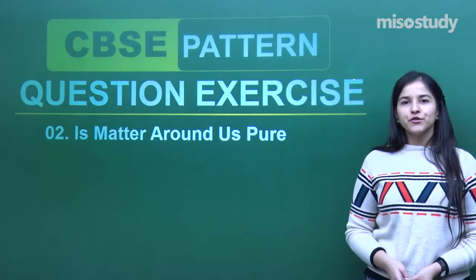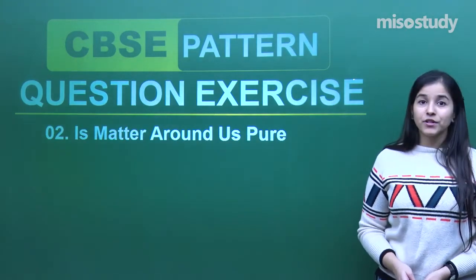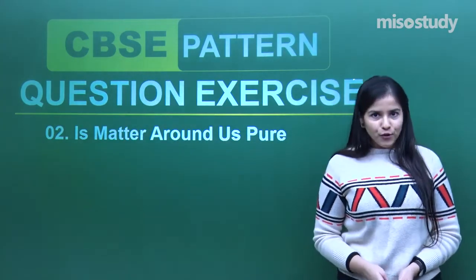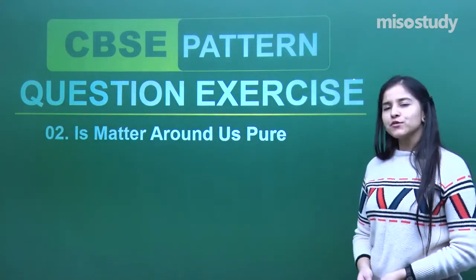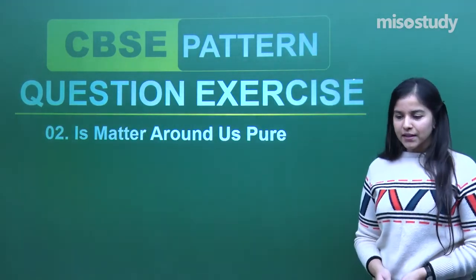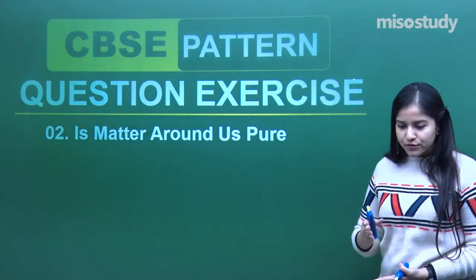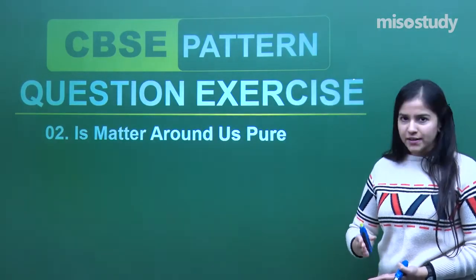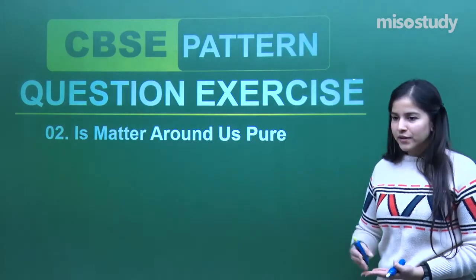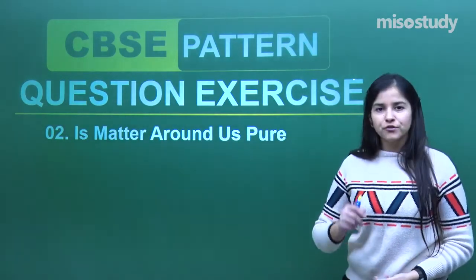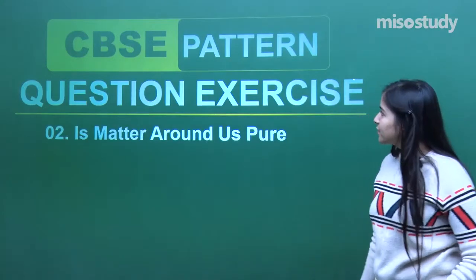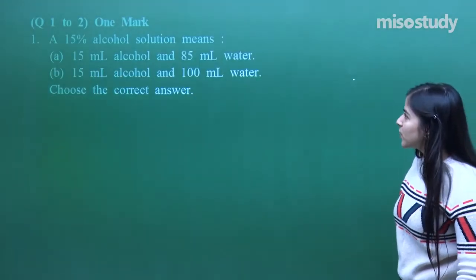So what I've brought for you today is a set of 10 questions which we are going to perform together for this chapter, "Is Matter Around Us Pure?" We are going to discuss a pattern of questions starting from 1 mark, 2 mark, 3 mark and 5 mark. I'm expecting that each one of you has revised the entire concept. So let's move on to question number 1.